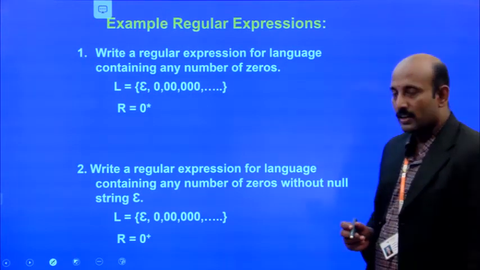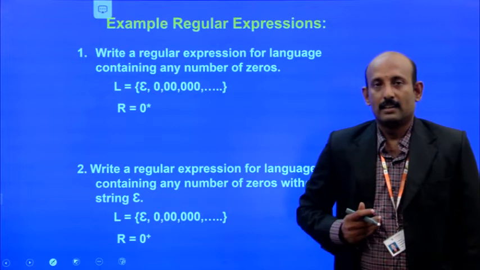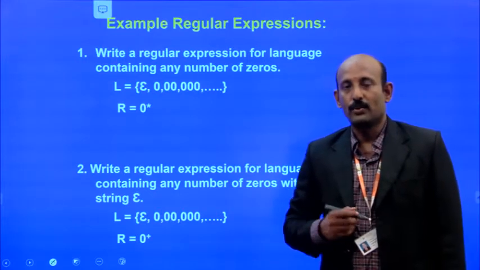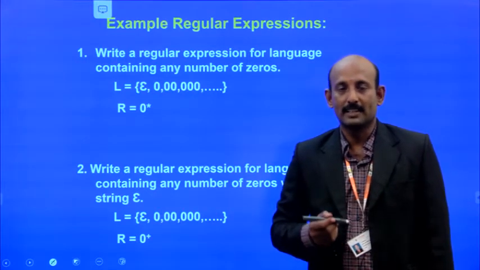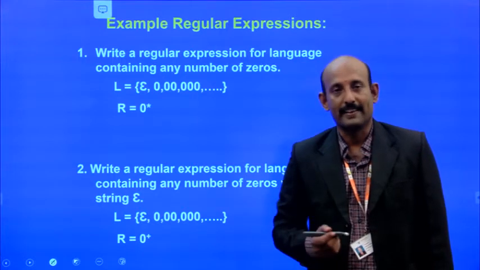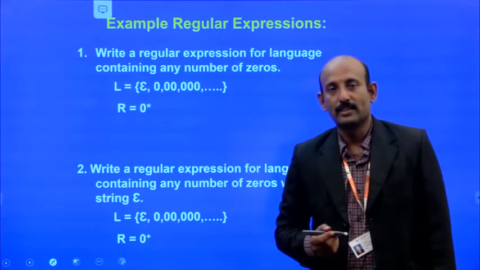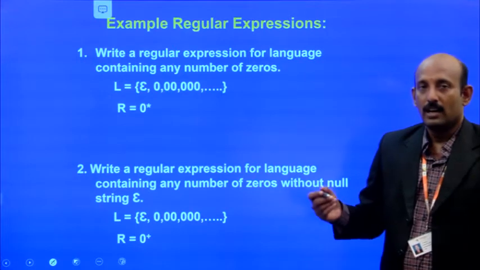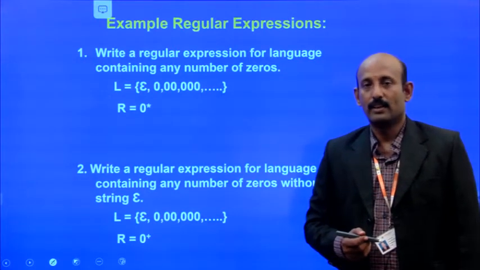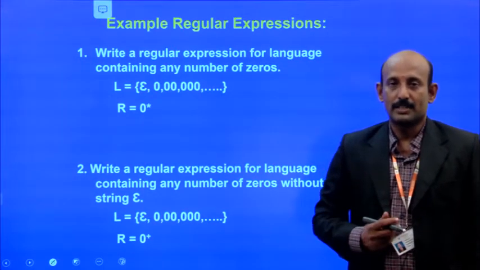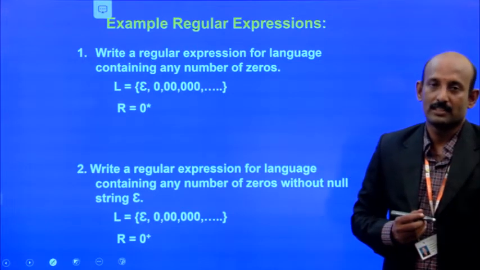Now let's go on to writing regular expressions. How can we write the regular expressions for the given strings or languages? We are going to see some examples of writing regular expressions for a given language.